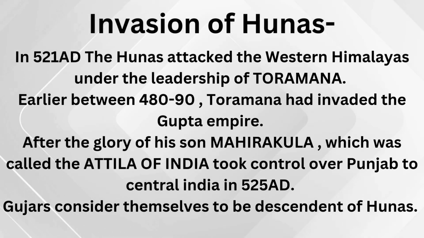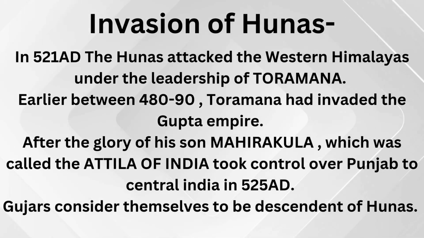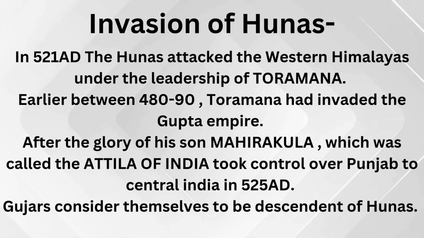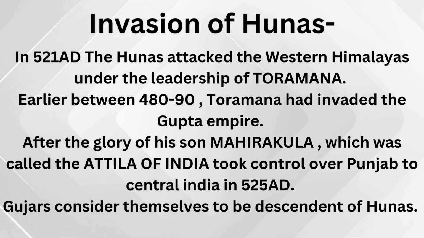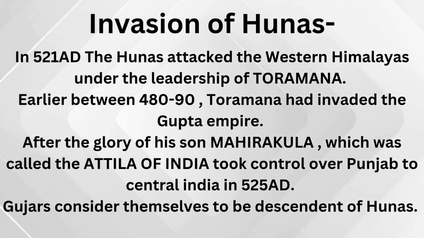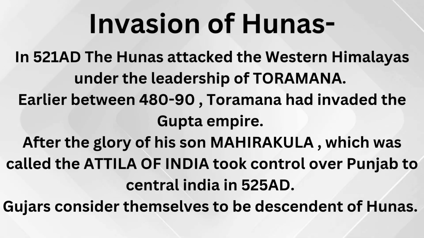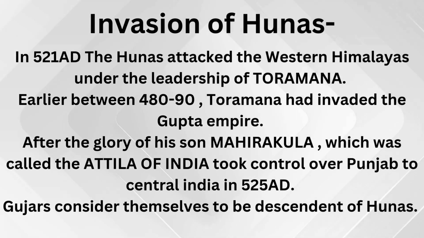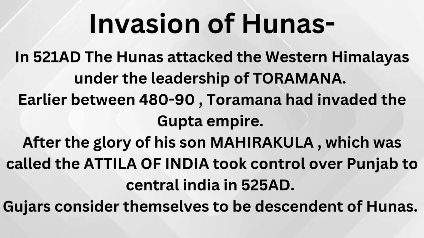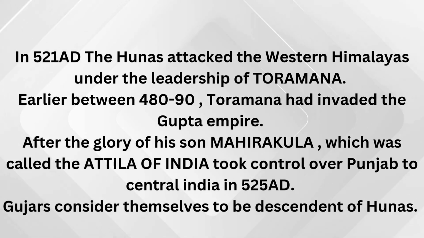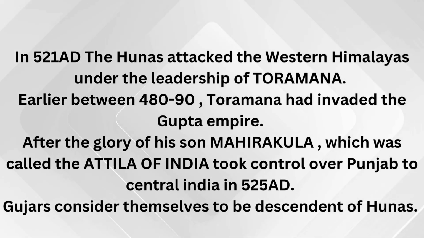In 521 AD, the Hunas attacked the western Himalayas under the leadership of Toramana. Earlier, between 480 and 490, Toramana had invaded the Gupta Empire. After the glory of his son Mihirakula, who was called the Attila of India, took control over Punjab to central India in 525 AD. Gujars consider themselves to be descendants of the Hunas.